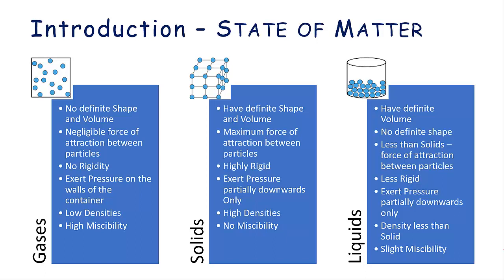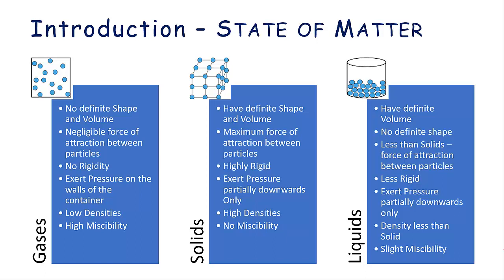Solids, on the other hand, have definite shape and volume. They have maximum force of attraction between the particles, and they are highly rigid. They can exert pressure partially downward only. They have high densities and they are not readily miscible. So one might ask, what's then alloy? So alloys are basically formed when the solids are melted, that is, they are in the liquid state.